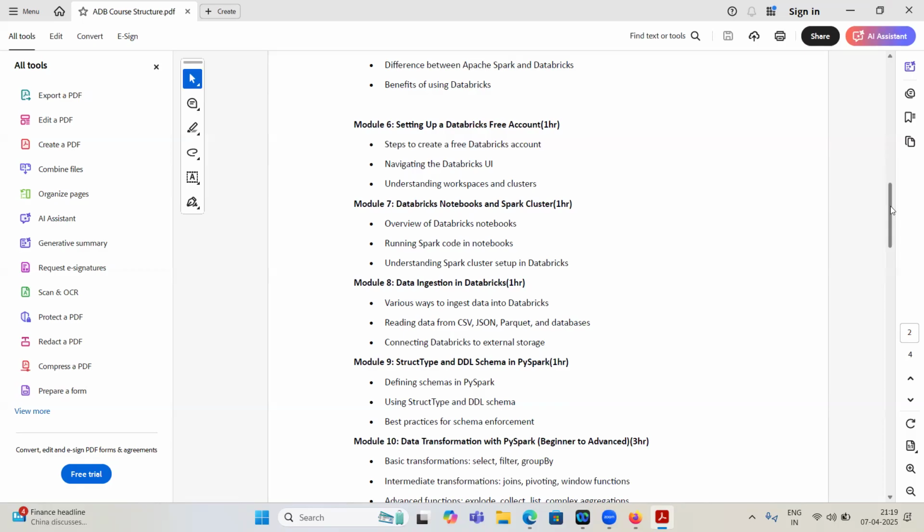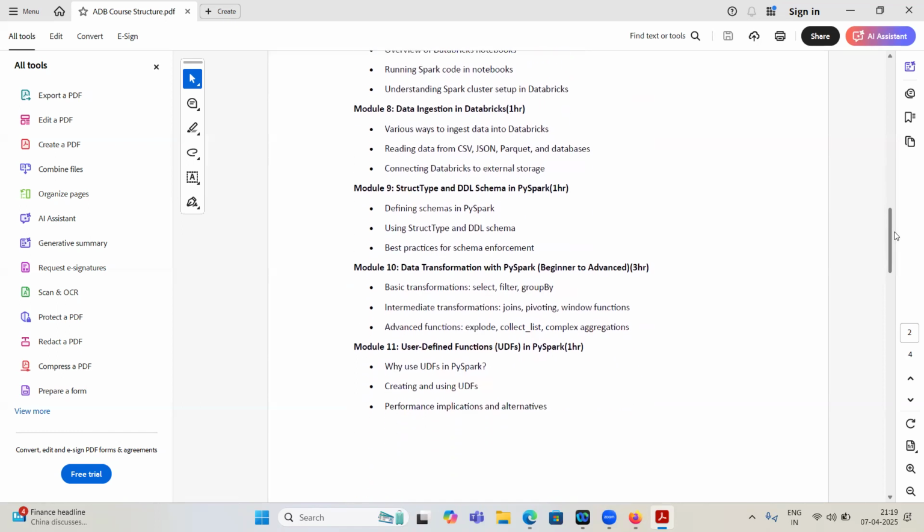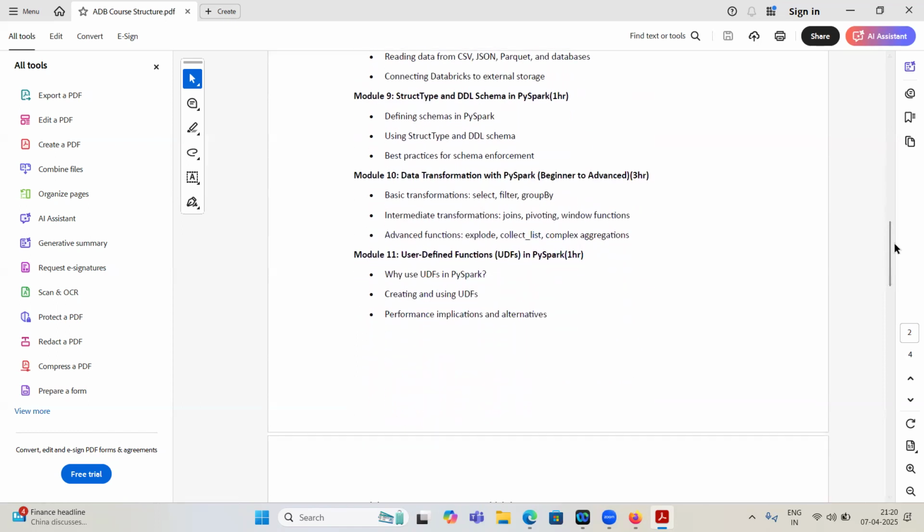So we will have some data, and we will see how we can use some transformations. We have many transformations. We will discuss everything. So in the fourth week we will discuss how to create tables. What are internal tables? What are external tables? How to create them, and Delta Live Tables also we will discuss.